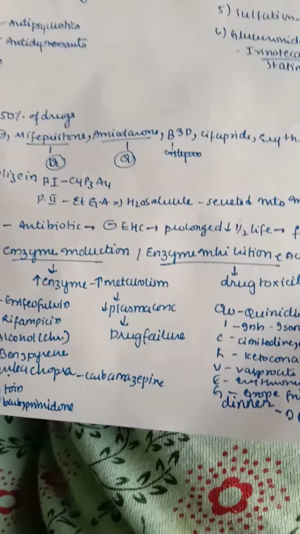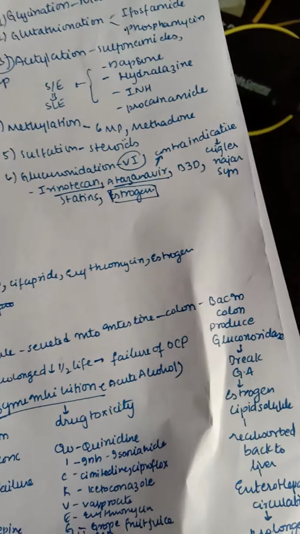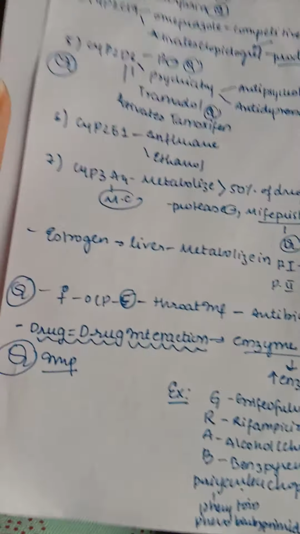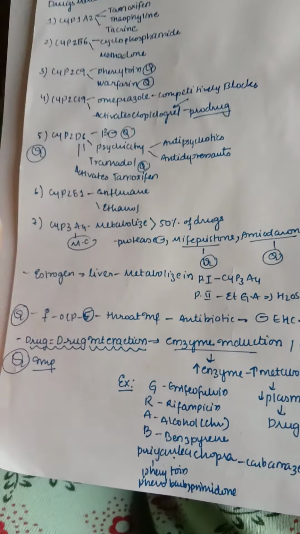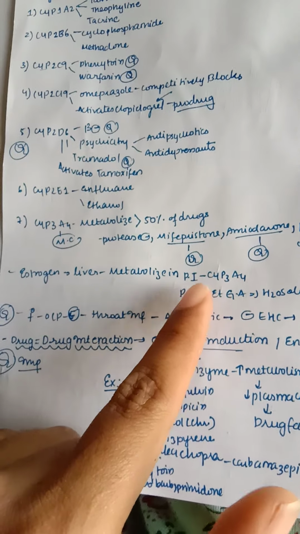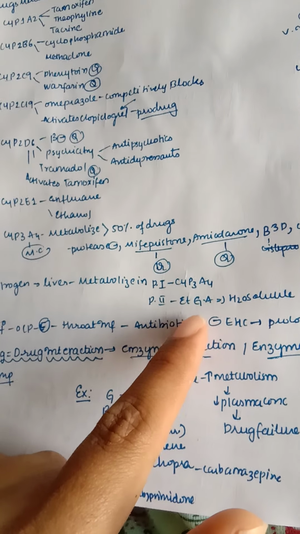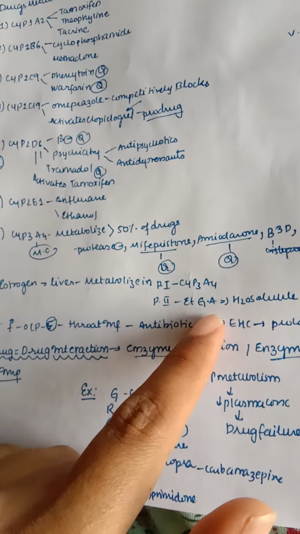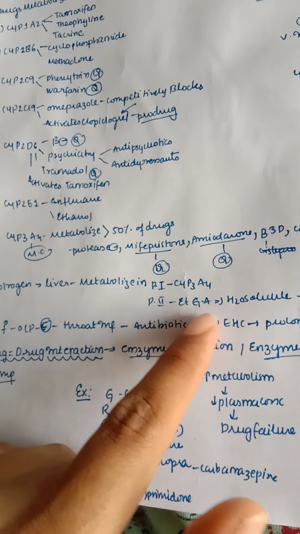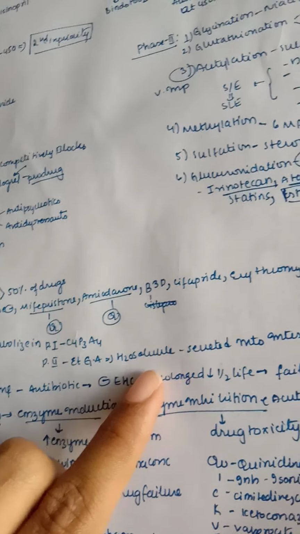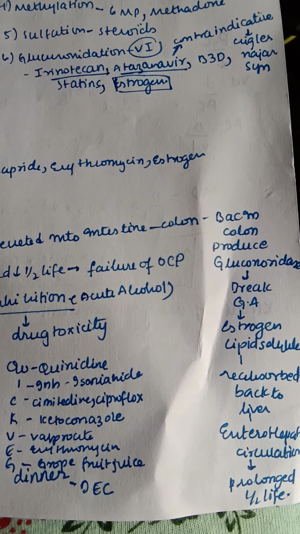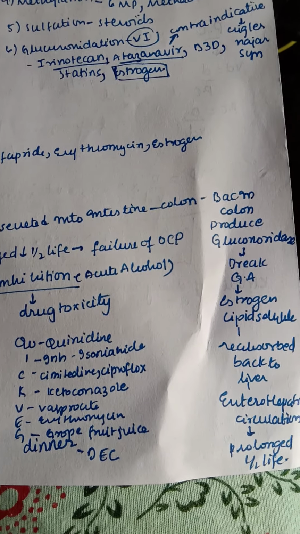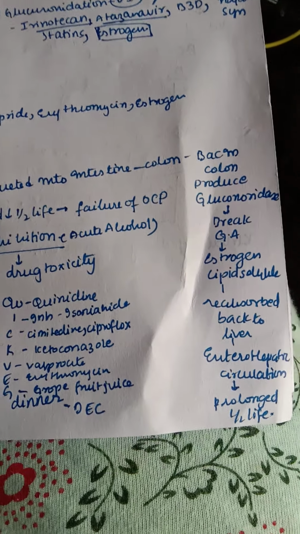In phase 2, for example, from here we start. First estrogen is taken by the oral route, it enters the liver, and it gets metabolized in phase 1 by CYP3A4 and in phase 2 by UGT, that is, glucuronidation. So it becomes water soluble and is secreted into the intestine, where it reaches the colon. After reaching the colon, the bacteria in the colon produce glucuronidase, which breaks the glucuronide. So estrogen is now lipid soluble and reabsorbed back to the liver.